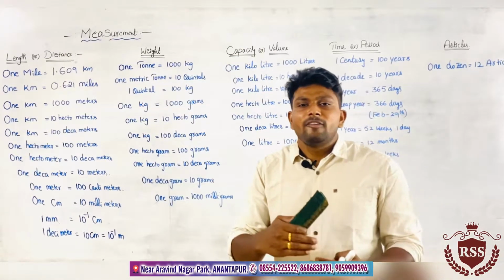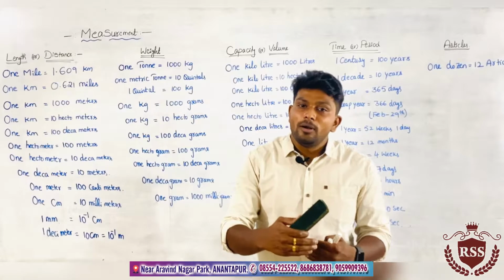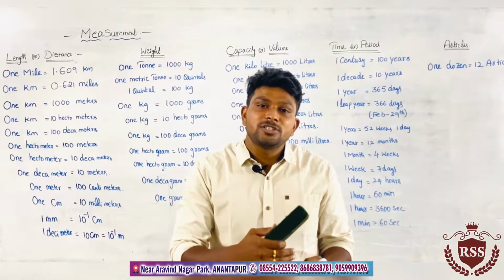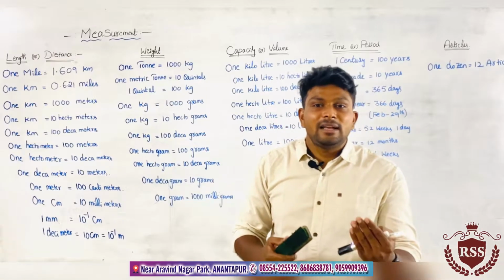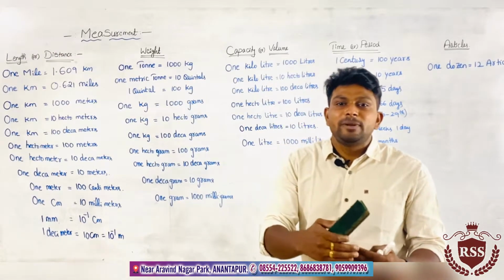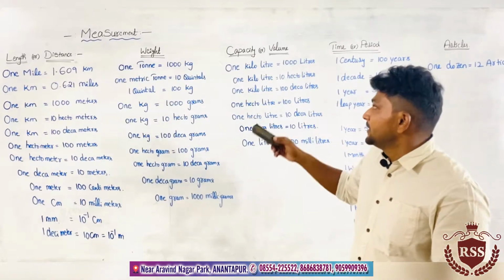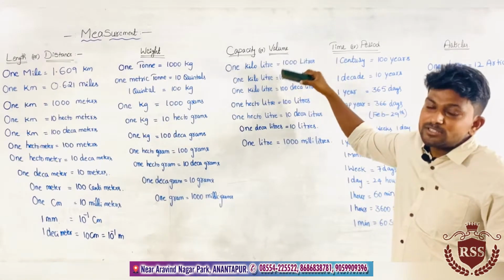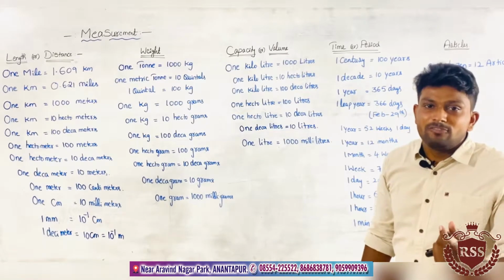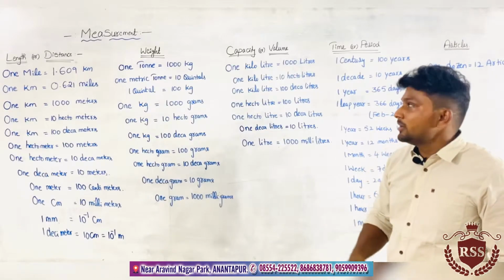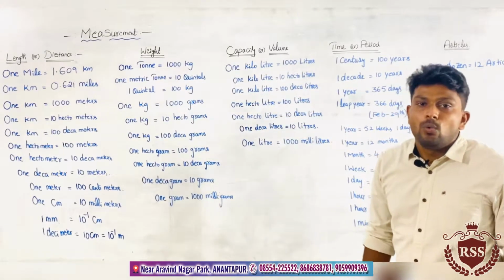Those are the various cool drink bottles. They are classified by how much cool drink they contain, and based on that they are divided by their capacities. Capacity means how much volume the given object will occupy. Capacity or volume.